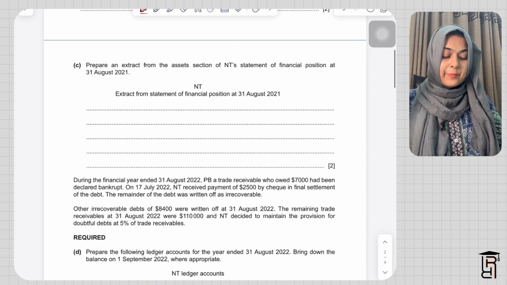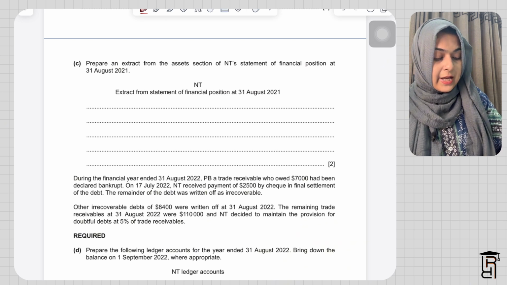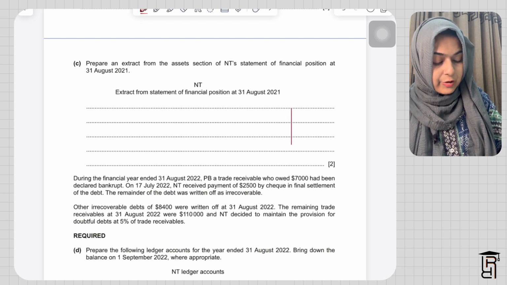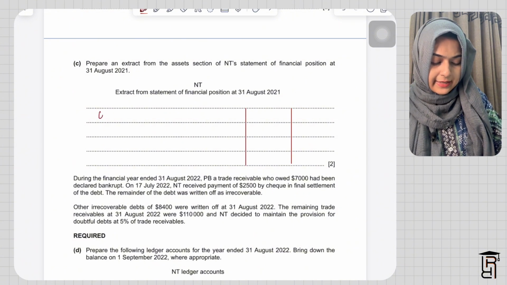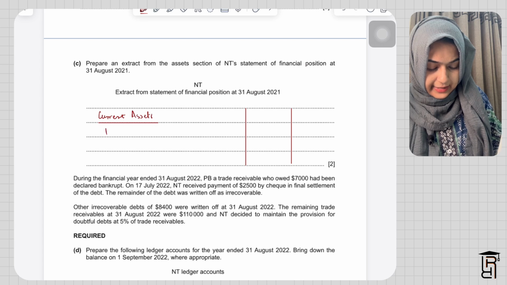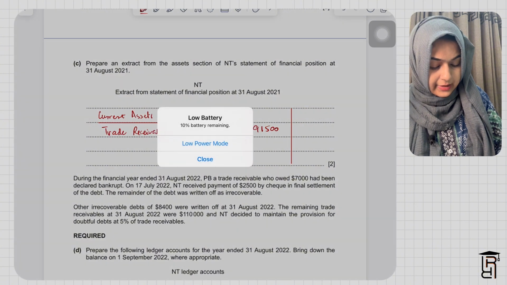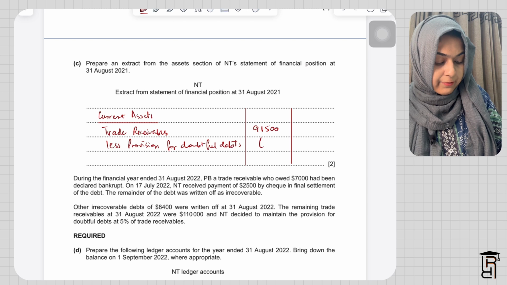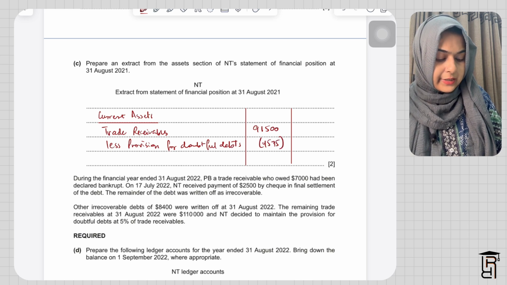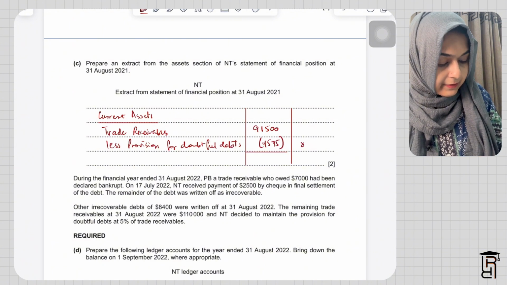In the next part, they are saying prepare an extract from the assets section of NT's statement of financial position at 31st August 2021. I'll draw two lines here. I'll have to record the trade receivables at end and the provision for doubtful debts. I'll write current assets on top. I'll write trade receivables 91,500, less provision for doubtful debts. I'll have to subtract 4575 from 91,500, and then I'll get my net trade receivables. So 91,500 minus 4575 will give me 86,925.